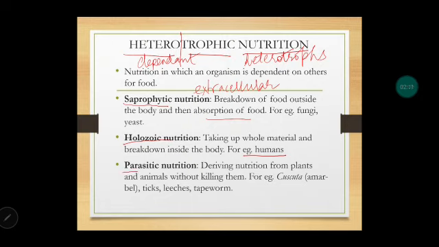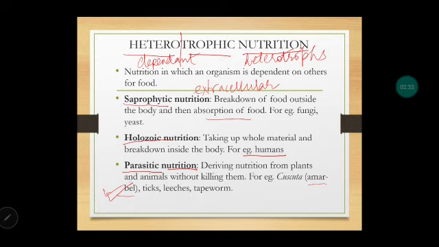Then the other type is parasitic nutrition. A parasite is an organism which derives nutrition from any living organism, maybe plant or animal, by just sticking on to their body without killing them. Like Cuscuta, which is commonly called amarbel. This you should remember. This is important for your boards.